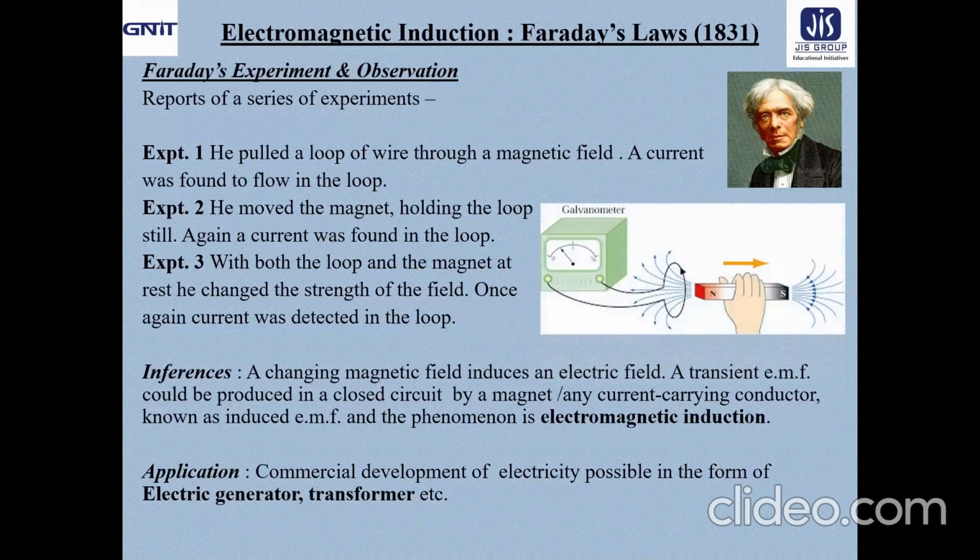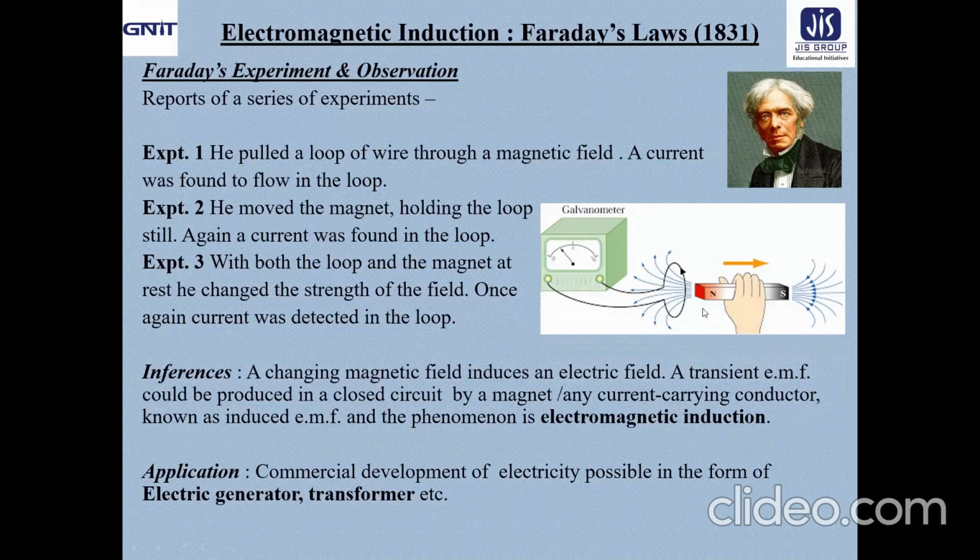From where Faraday for the first time gave the answer that yes, it is possible to get the electric field and the current from magnetism, whereas Oersted found the reverse, that is the production of the magnetic field from the electric current. Now, what about Faraday's experiment?